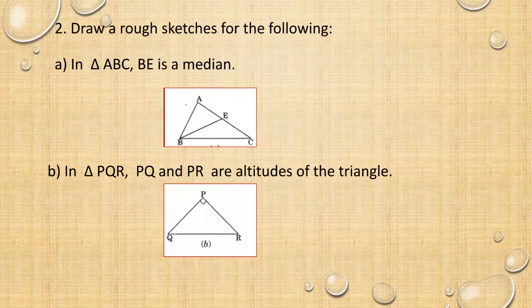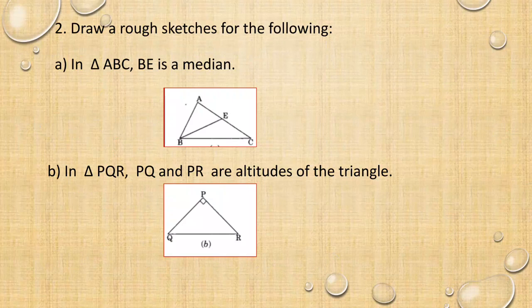So from B, the median goes to the opposite side. Which is the opposite side? AC. So from B, it goes to AC, meeting at the midpoint, at the center, at E. In triangle ABC, from B, a line segment goes to the opposite side at E. BE is a median.